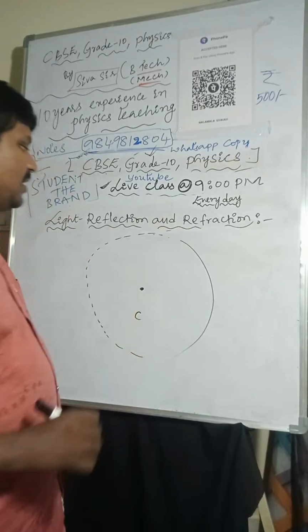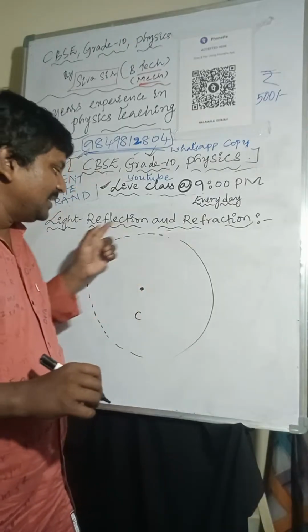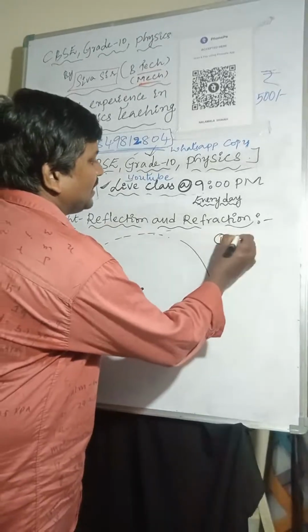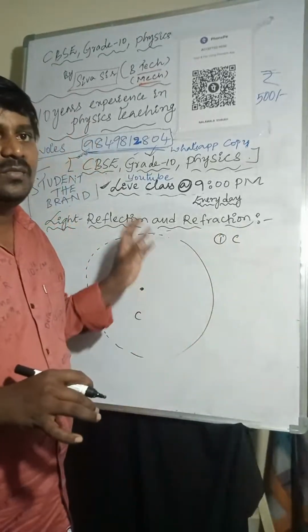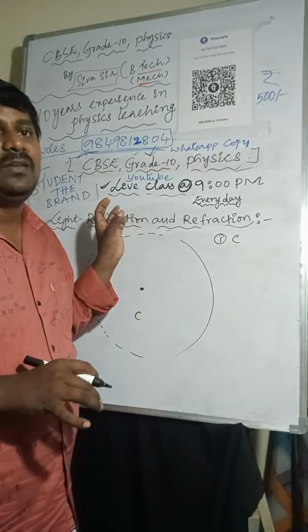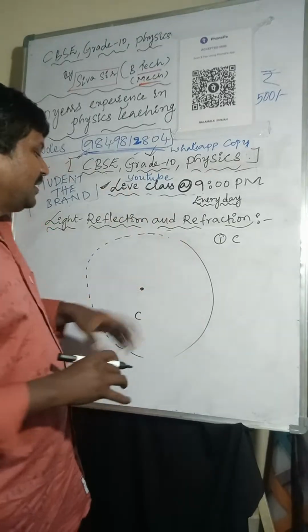That is the center of curvature. Once again, definition. First point: center of curvature is the center of the imaginary sphere of which the mirror is a part.